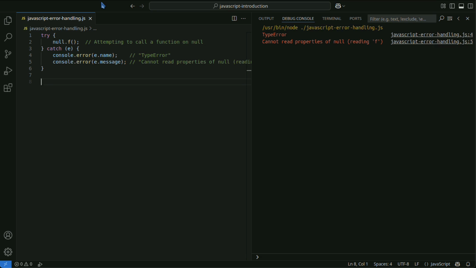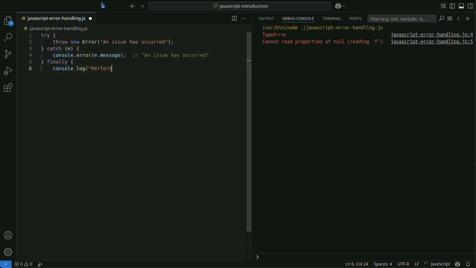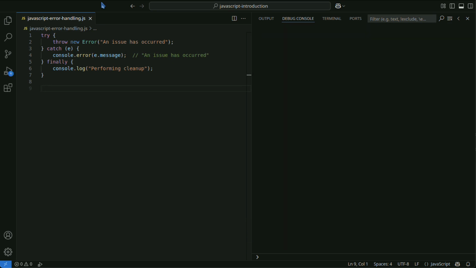In try-catch syntax, use the finally block for operations you want to execute regardless of whether an error occurs. In this example, the operations in the finally block are executed even if an error is thrown.